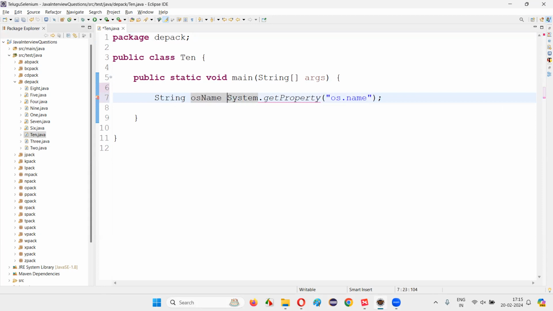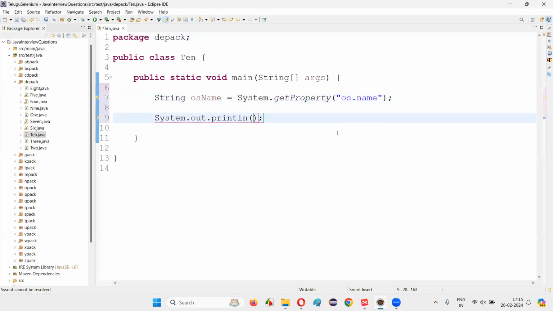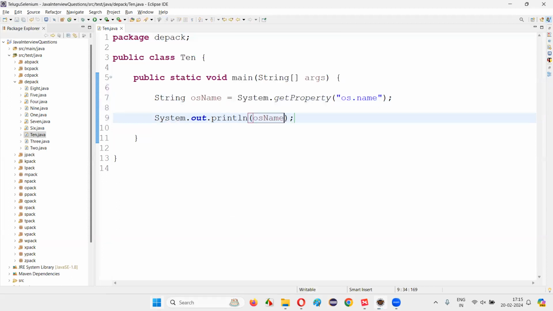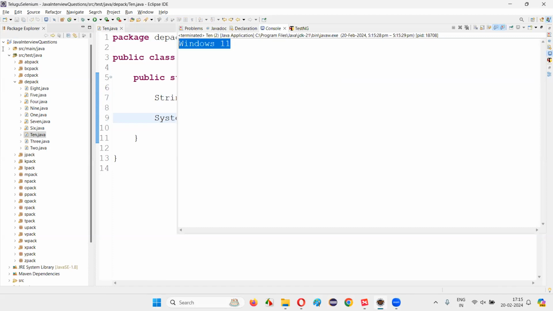Some name you can give for this variable. And now you print it out, System.out.println. Just print it out, OS name here, and run the code. Observe that the operating system that I'm currently using in my machine is Windows 11 that got printed here.